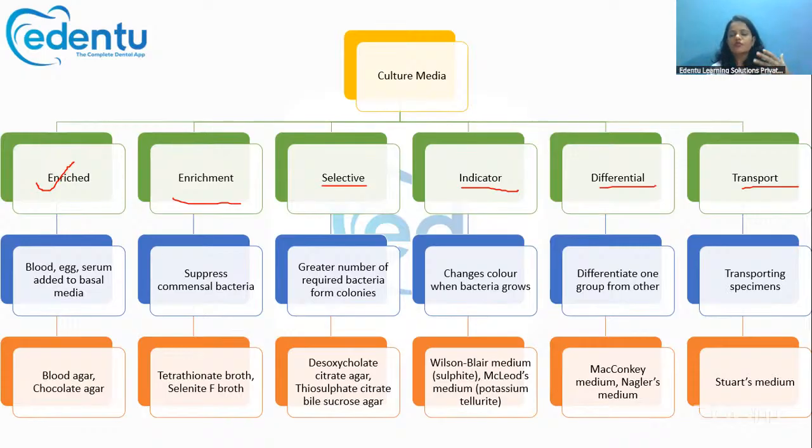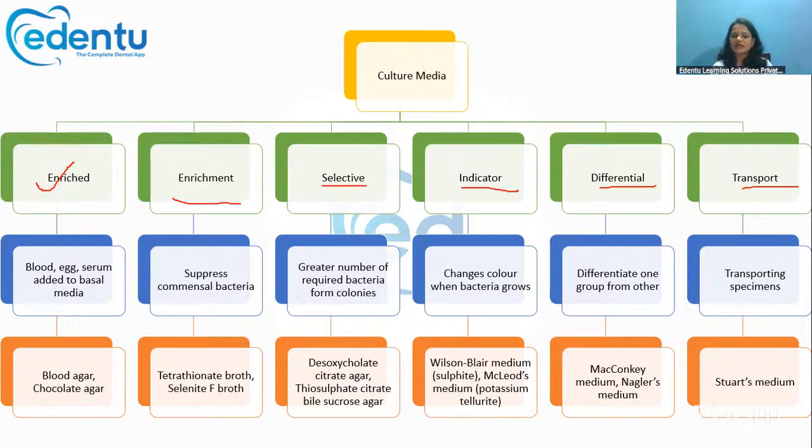While making a culture media, the base will usually be the same for almost all culture media. The base will usually be made with agar. Then to this agar, you will add blood or egg or serum for the growth of the bacteria. If you are adding such constituents like blood or egg or serum to the basal media, then that becomes enriched media. Examples of enriched media are blood agar or chocolate agar.